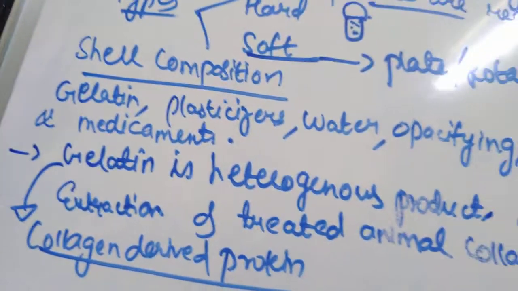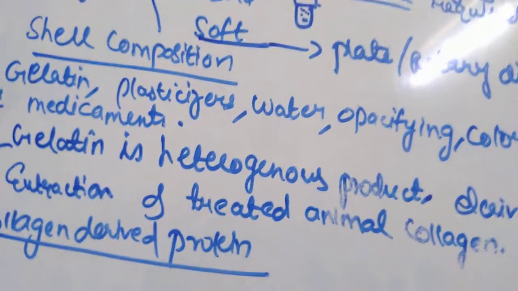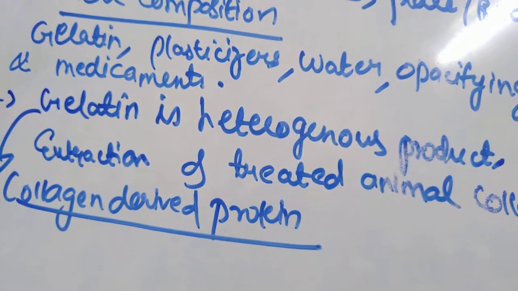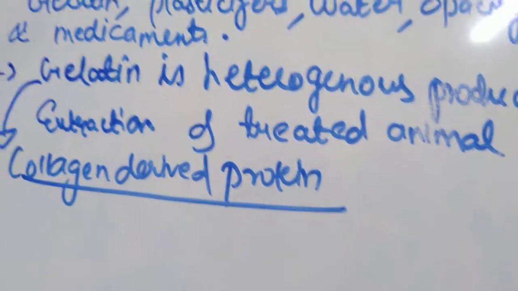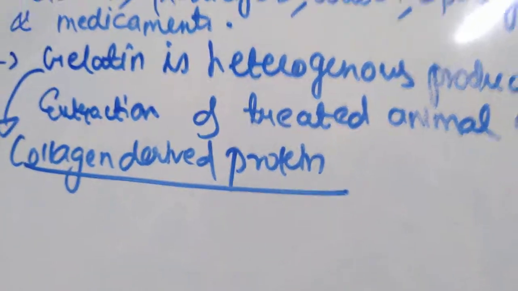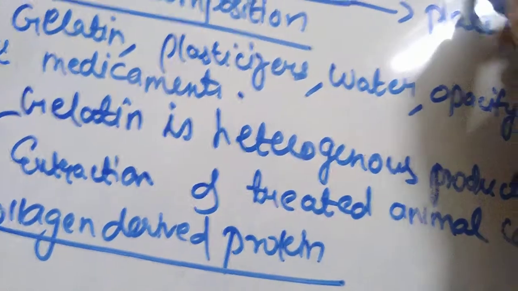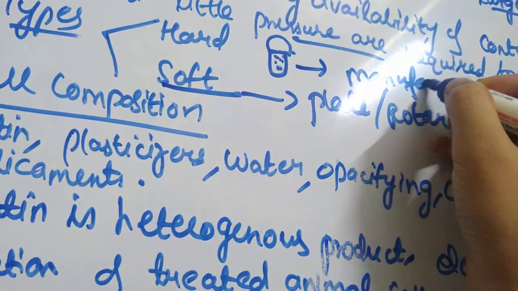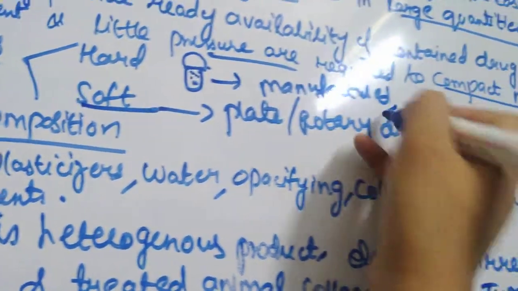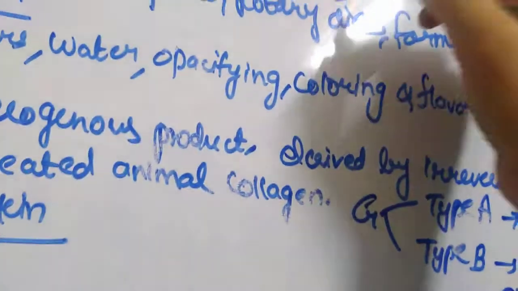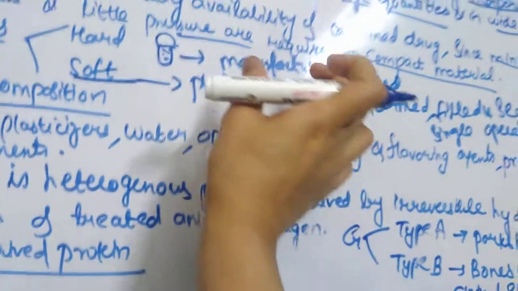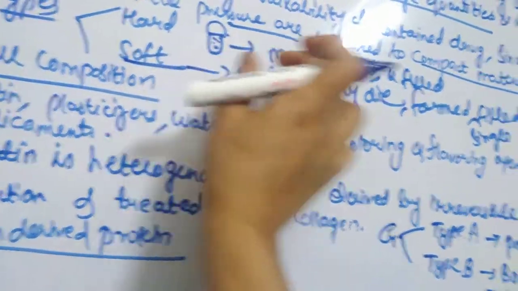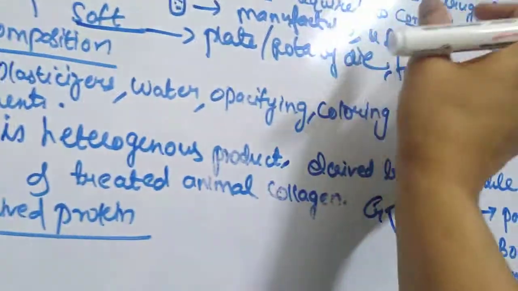Okay, and also soft gelatin capsules are made from a more flexible plasticized gelatin film than the hard gelatin capsule. And I've told you hard gelatin capsules are manufactured and filled in a completely separate operation. That means these two are completely different steps. In the first step, you will manufacture the different parts and then you will fill. So these two are different steps.